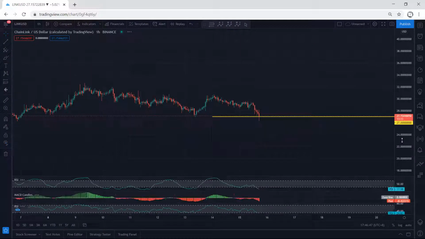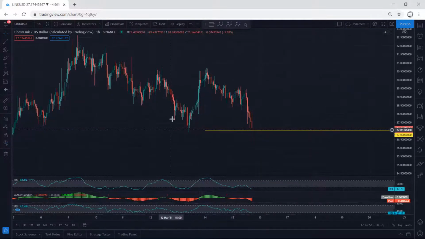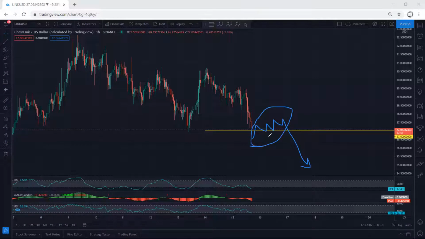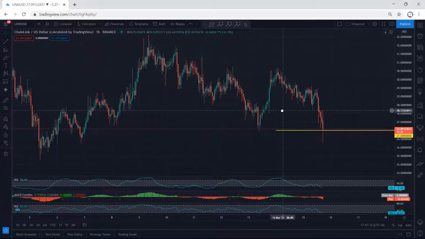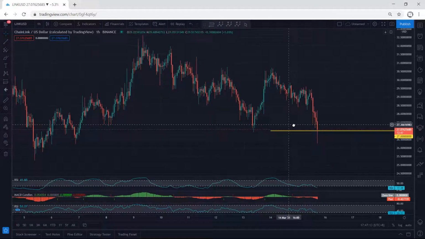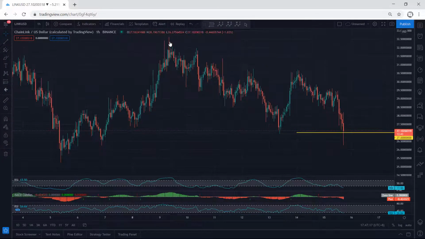In this case we just move to the 1 hour chart. We want to see how we can trade based on the 1 hour chart. Again, based on the 1 hour chart we have nothing, only the breakout of this low, but we have to wait and see what we will get from here, whether it can give us a correction for continuation. If we get the correction, we can still look for a sell. But if we want to look for a buy, we need to get the reversal, at least with a sharp move flag, before we take the trade. We still need to wait a few more hours to see what's next.